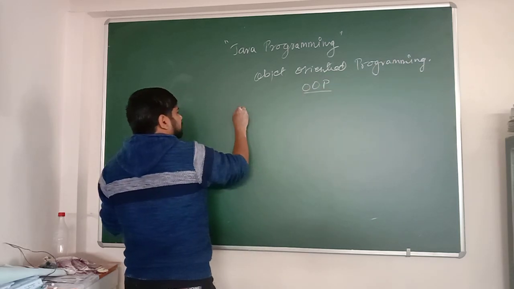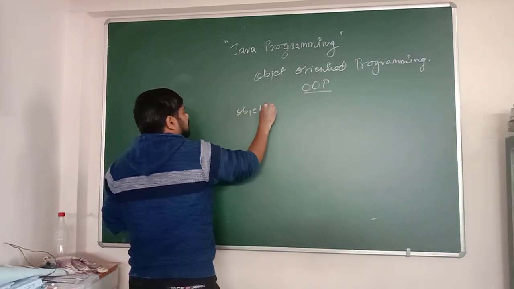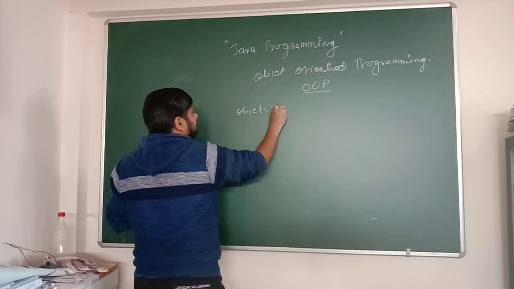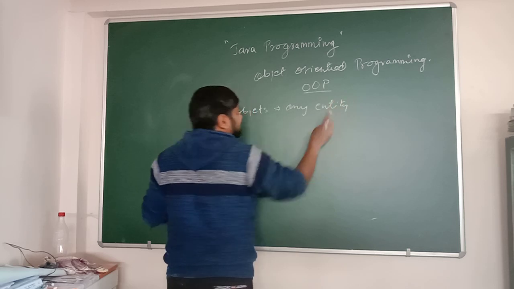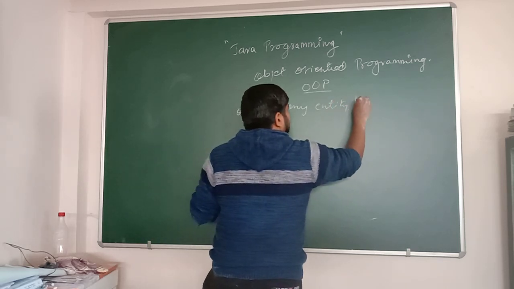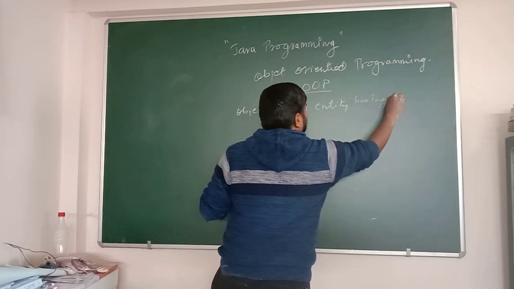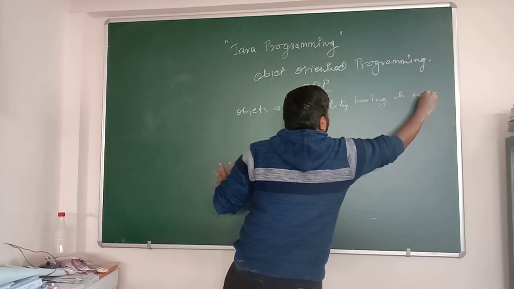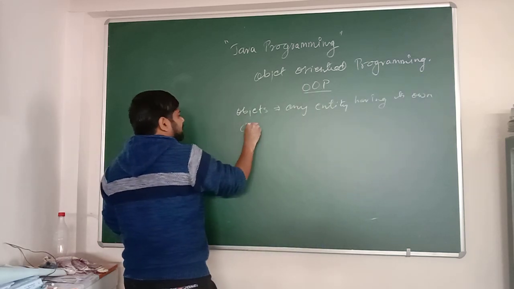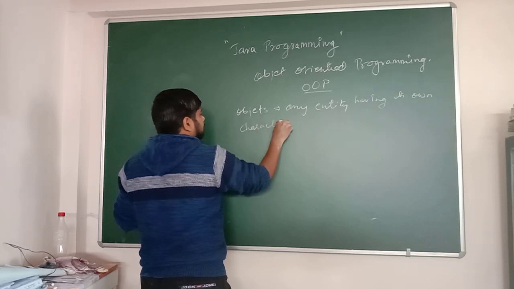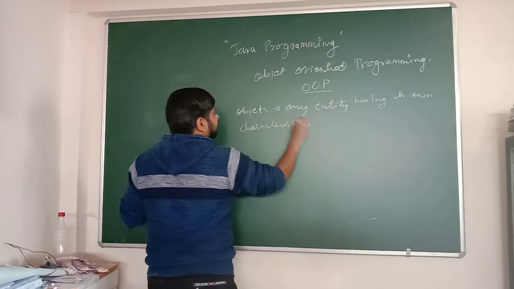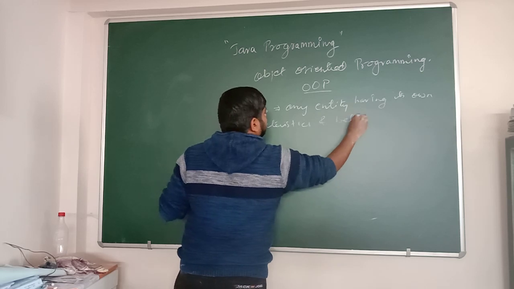So what is an object? Objects are any entity, meaning anything having its own characteristics and behavior.